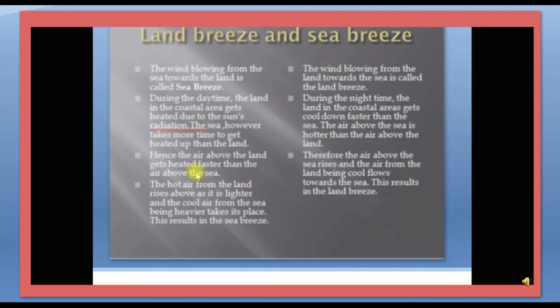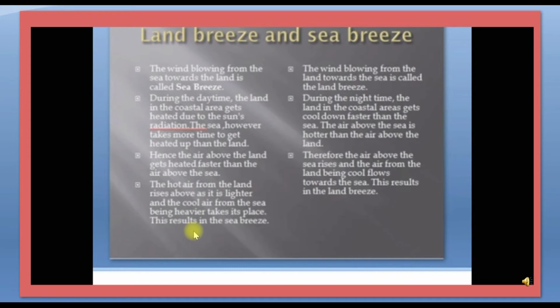During the day, the air above the land gets heated faster than the air above the sea. Here the hotter air from the land rises as it is lighter, and cool air from the sea, being heavier, takes its place. This results in the sea breeze. At night, the air above the sea rises and the air from the cooled land flows towards the sea. This results in the land breeze.